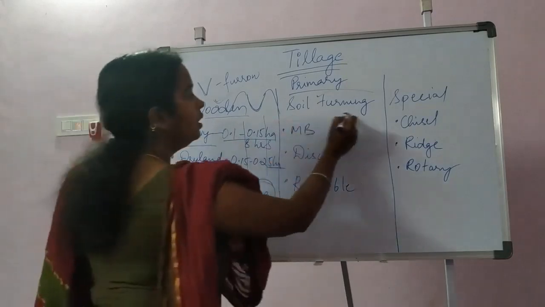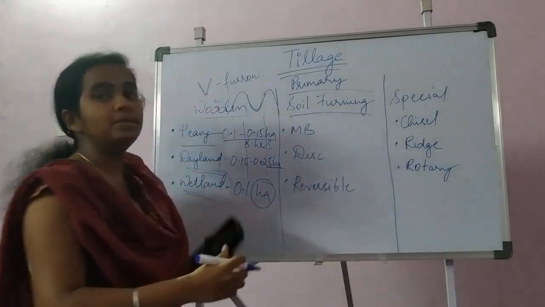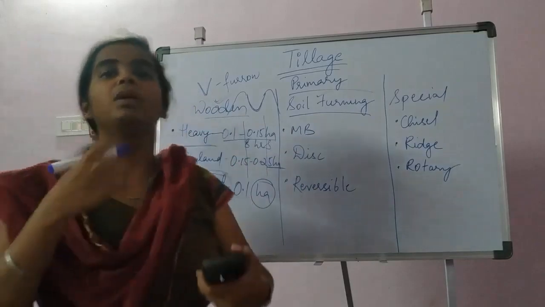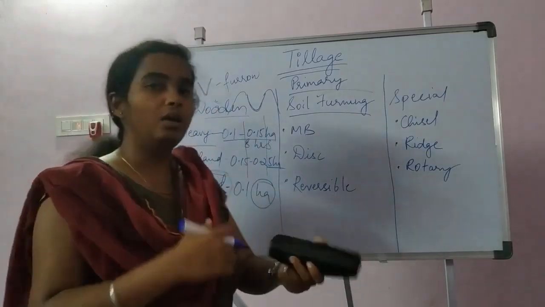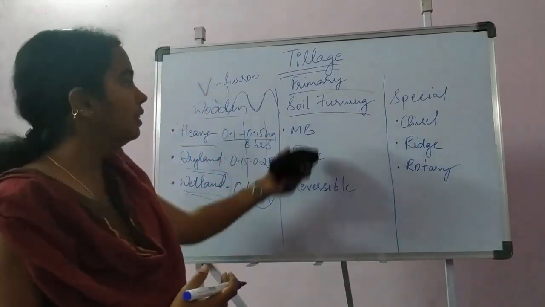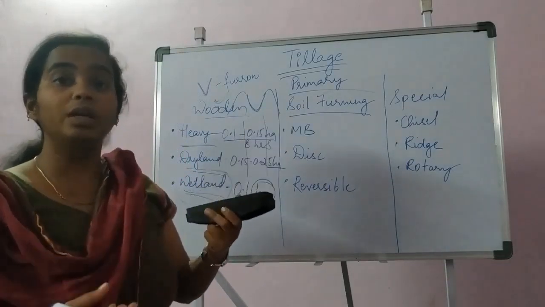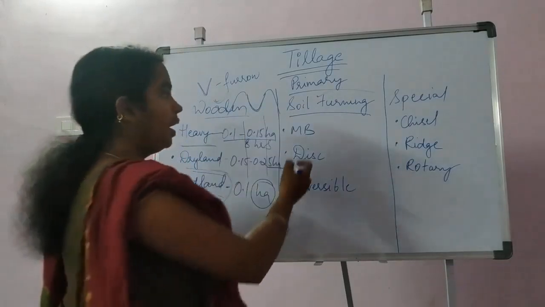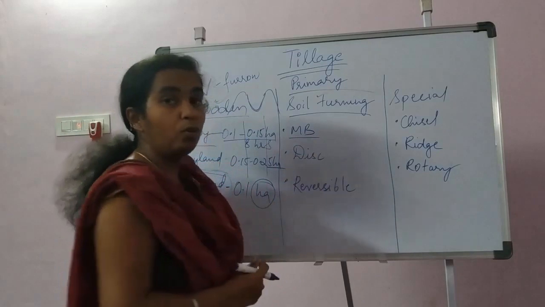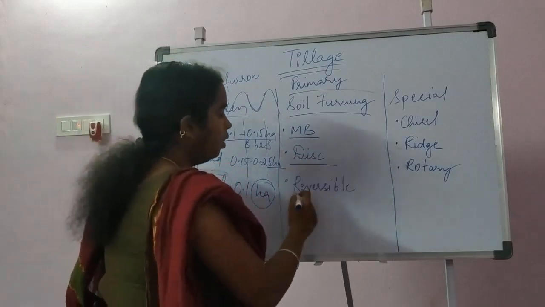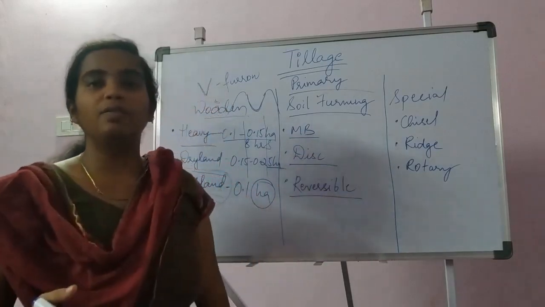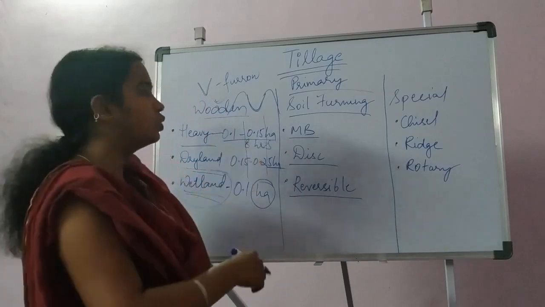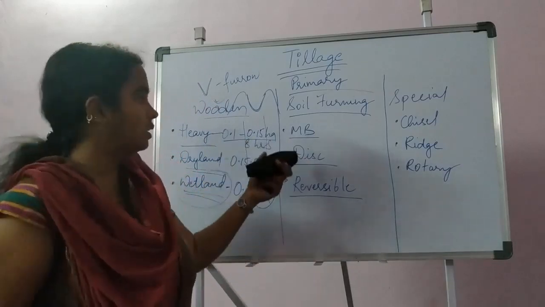And next one is soil turning plow. Soil turning means the subsoil will be coming up and the surface soil will be going down. That is inversion of the soil. There are different modern types of plows developed: iron plows, that is mould board plow, disc plow and reversible plow. There are different varieties among these, but some of the important ones are these.